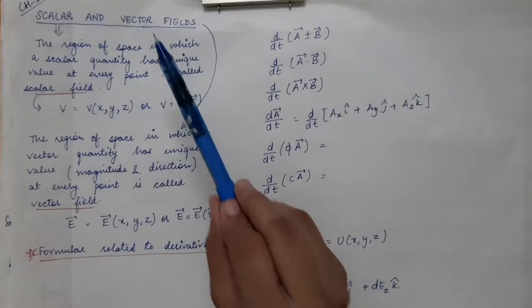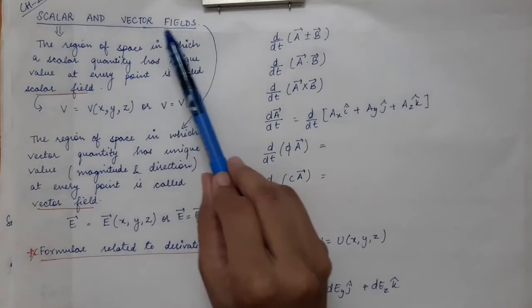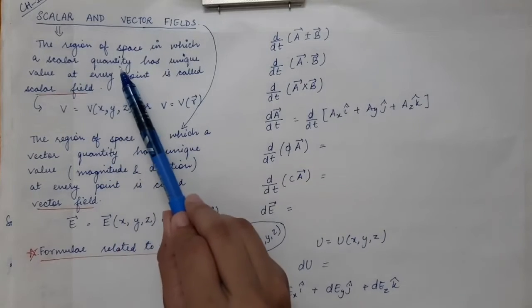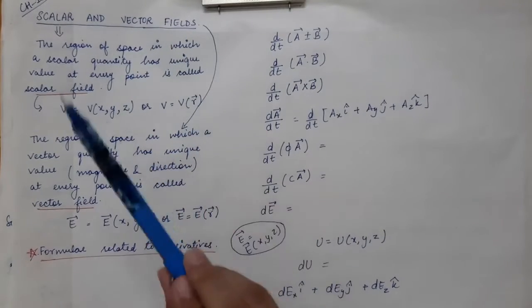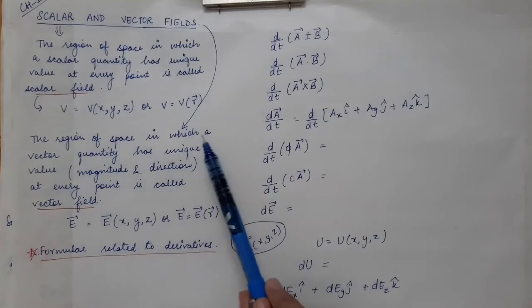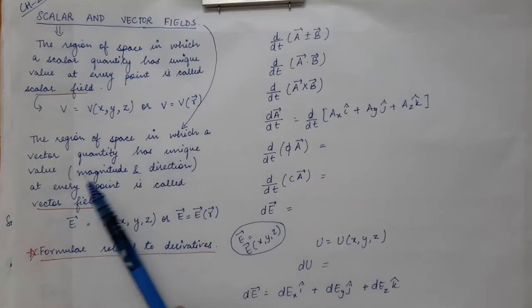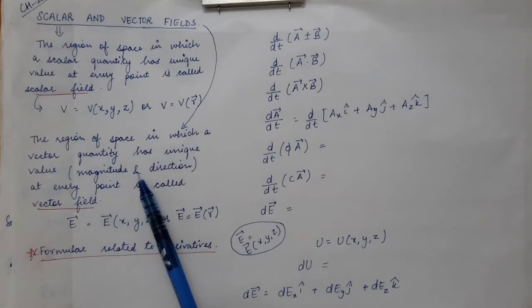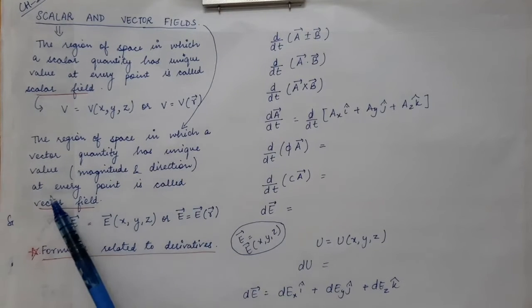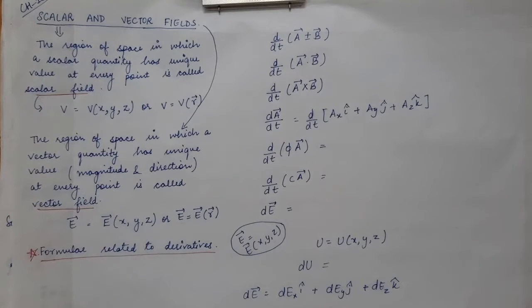Next is the definition of a vector field. The same definition goes for a vector field, but now we will not talk about a scalar quantity, we will talk about a vector quantity instead. That is, a vector field is a region of space in which a vector quantity has a unique value. Unique value means it will have a unique magnitude as well as direction at every point in that region of space. That is called a vector field.